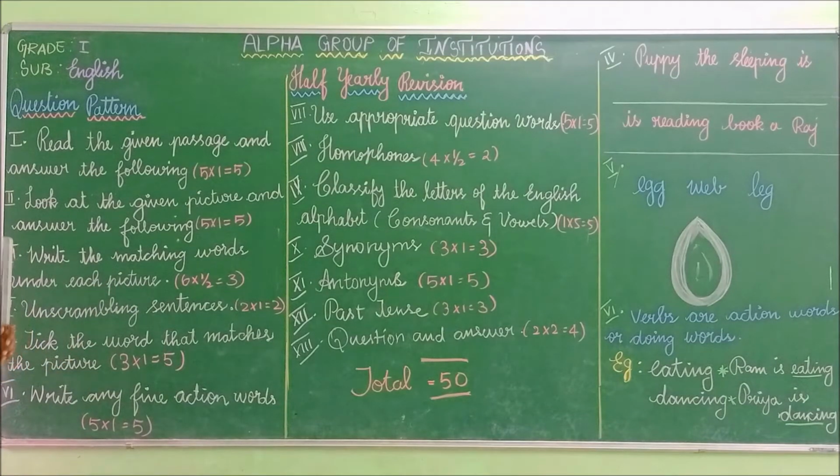Write the matching words under each picture. So, how to write the matching words under the given picture. You will be having 2 pictures. Each picture has how many words? 3 words. So you will be having 6 words. Each question carries half mark. So you will be having 3 marks for this.